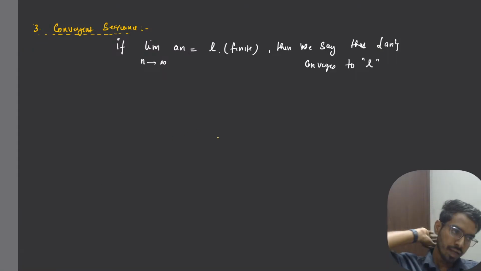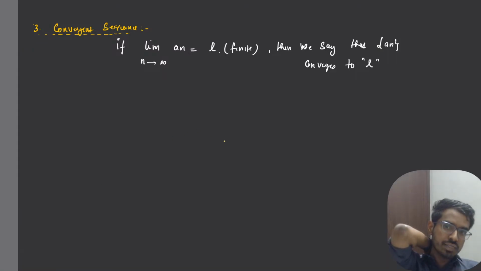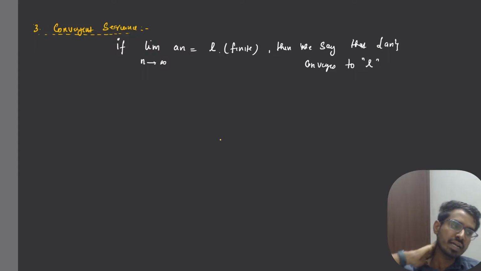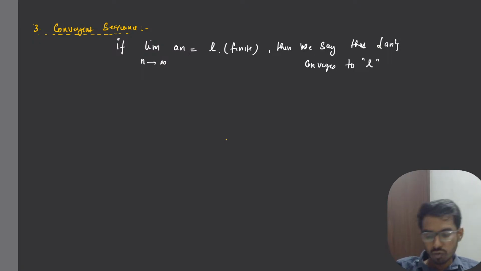Okay, so we have a sequence an. If limit n tend to infinity for that sequence is going to a finite number L, then we say that sequence an converges to L, right?